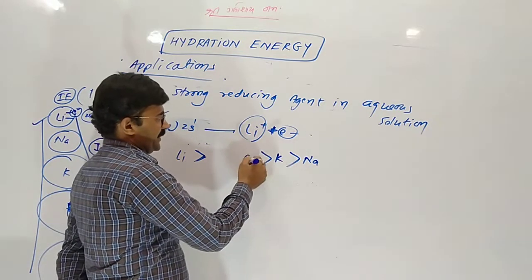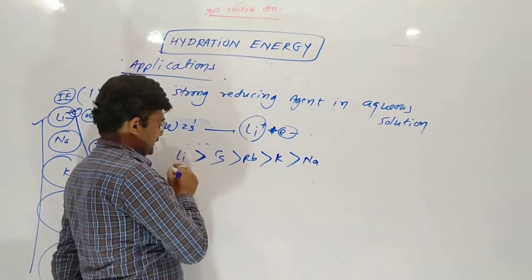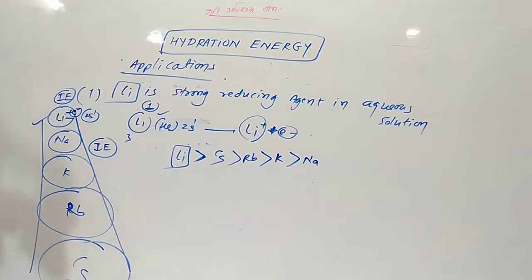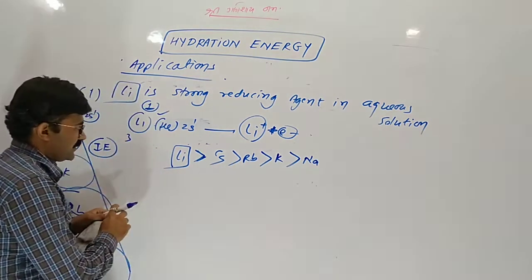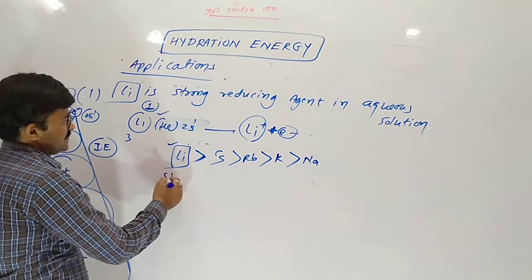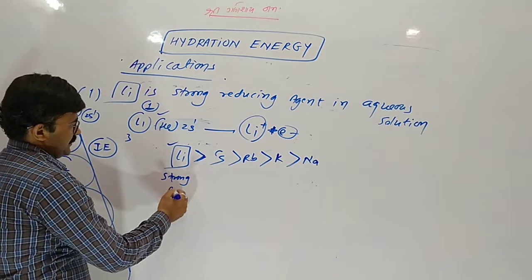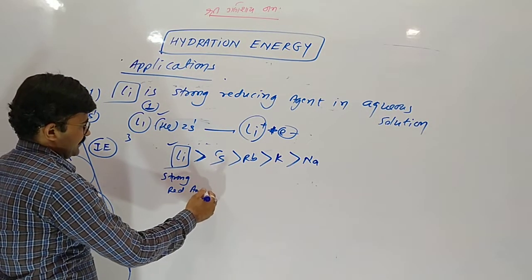Lithium is the strongest reducing agent, but not because of ionization enthalpy. Actually, reduction potential value depends upon some factors. Lithium is a strong reducing agent. Why?